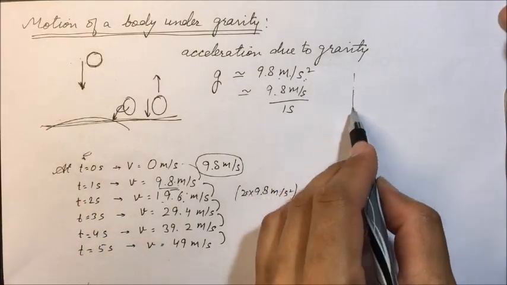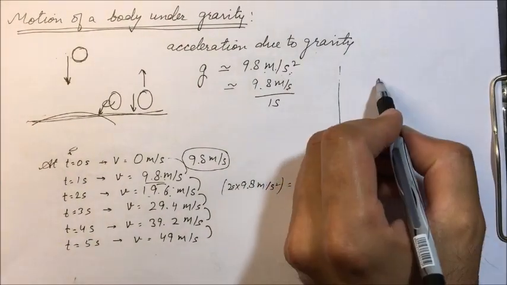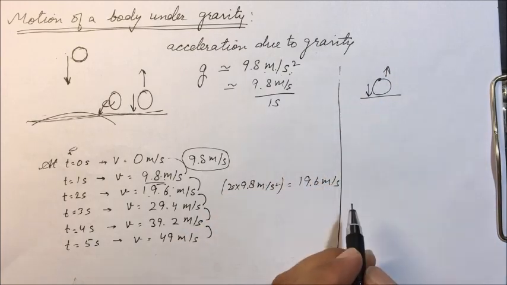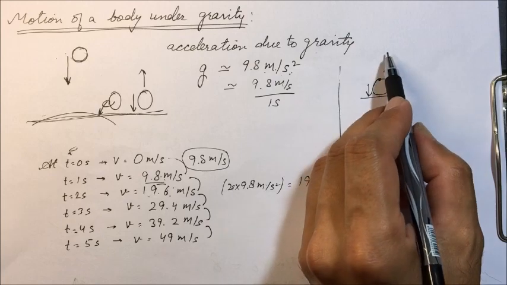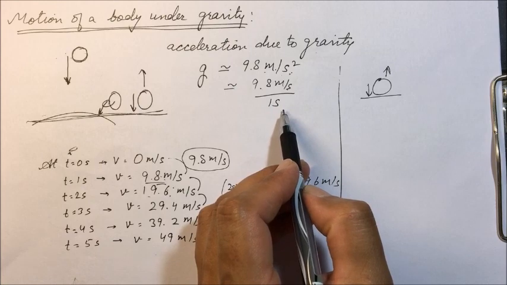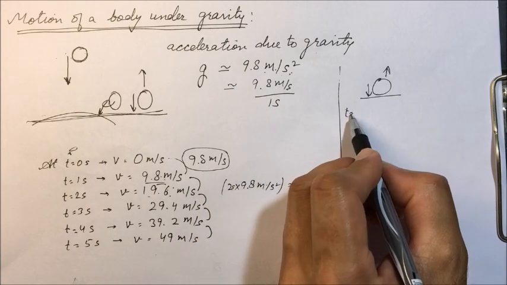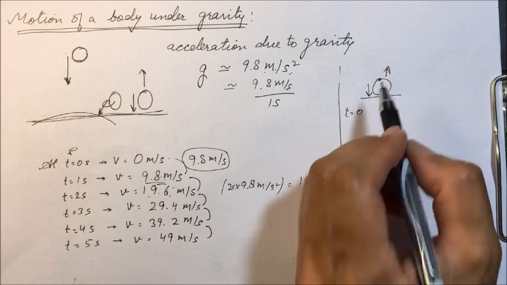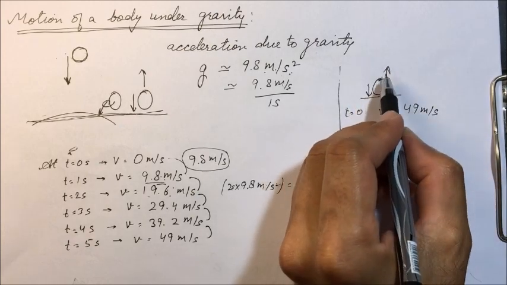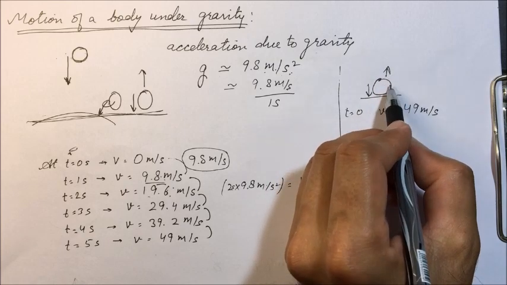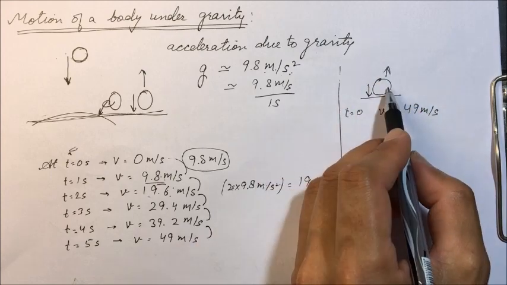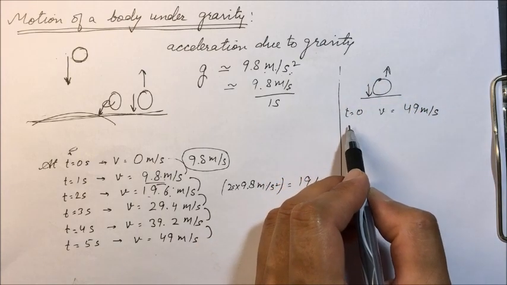Now consider when a body is thrown upward. Gravitational force is acting downward. This time its velocity will be decreasing by 9.8 meter per second each second. So initially at t equal to 0, for example, we have thrown the body with an initial velocity of 49 meter per second. Now gravitational force is opposite to the direction of motion. So the body will be decelerating. Acceleration will be minus 9.8 meter per second square.